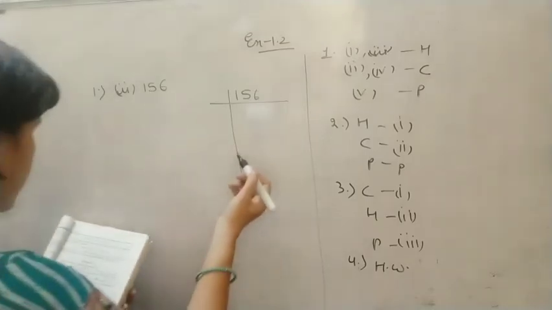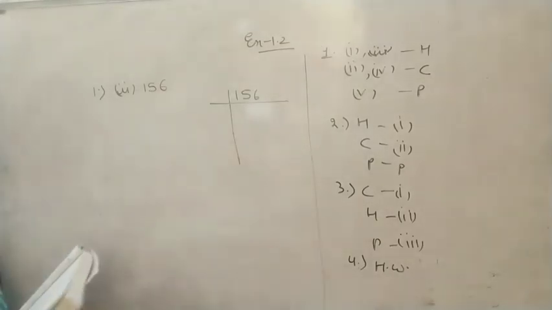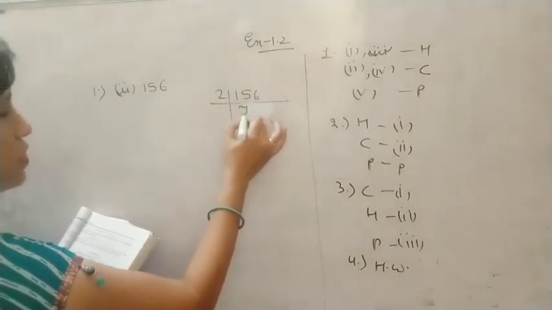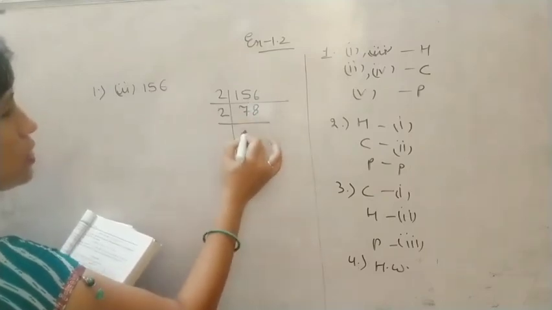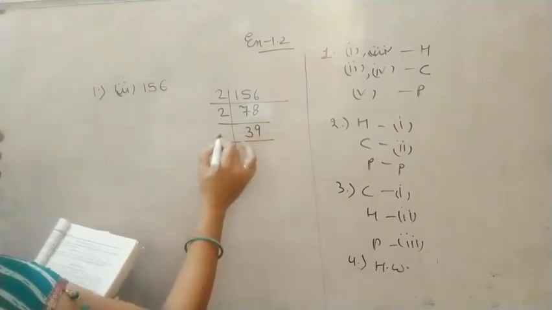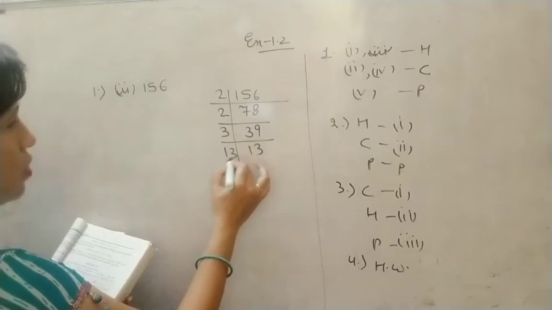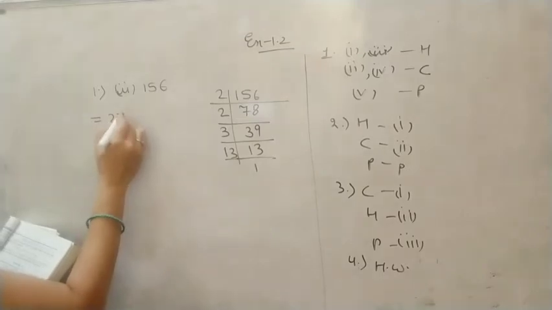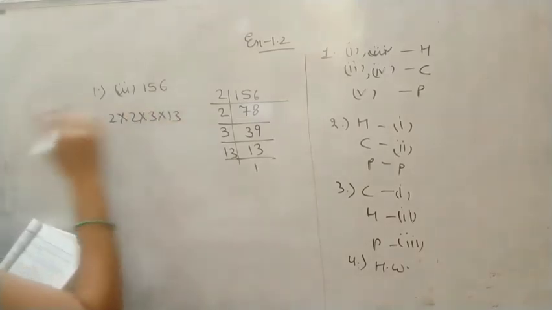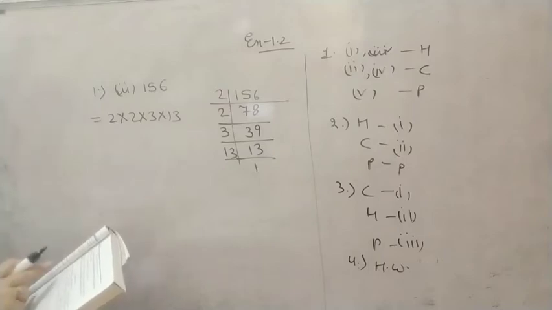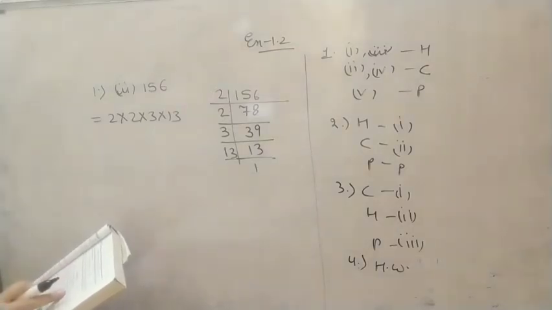We will start with 2. When we start with 2, 2 sevens are 14, 2 eights are 16, then 2 threes are 6 and 2 nines are 18. Then 3 ones are 3, and 3 tens are 30. So what factors did we get? 2 into 2 into 3 into 13. You studied this from the 6th and 7th class, so I don't think this is new to you. Now this we have done, and we'll go with the fourth part.